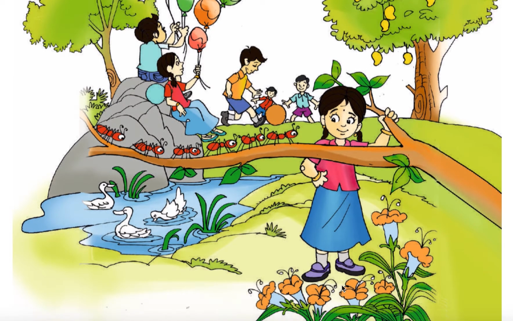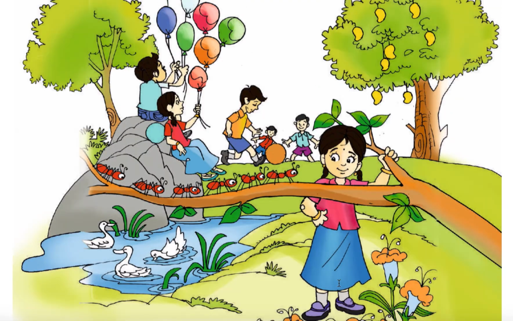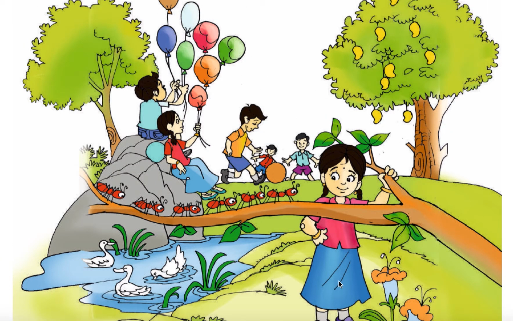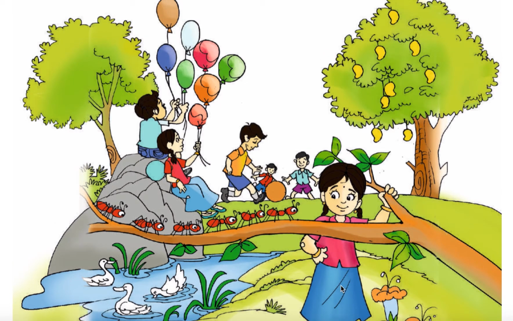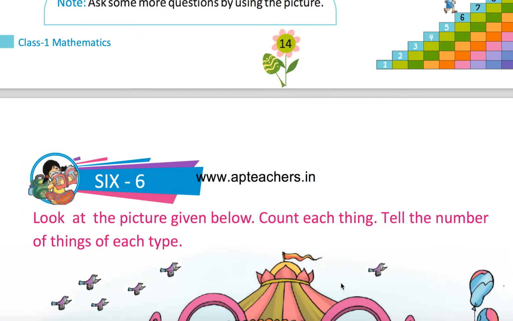So, what do you observe in the picture? This is what we observe in the picture. How many children are there? 6 children are there. How many mangoes are there? 9 mangoes are there. How many ants are there? There are 6 ants. Okay.